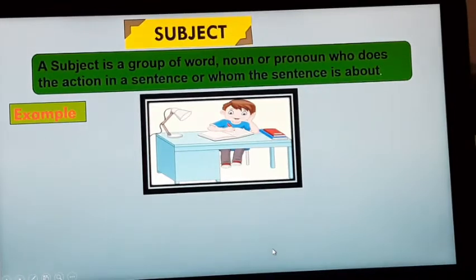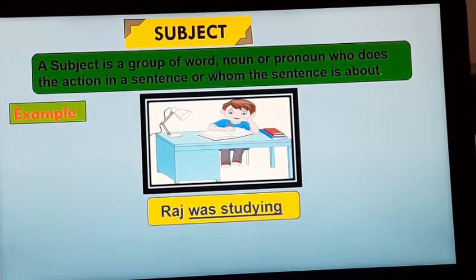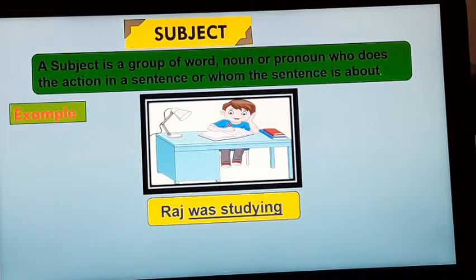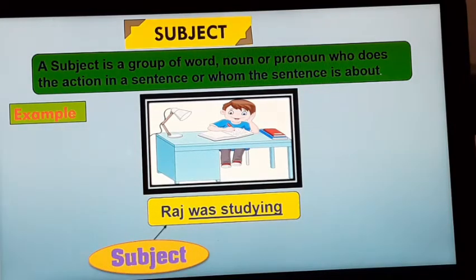See the same example as we took earlier. Here the boy was studying and the name of the boy is Raj. Raj was studying. So in this, whom is the sentence about? Yes, the sentence is about Raj, because who was studying? Raj. So here Raj is the subject.